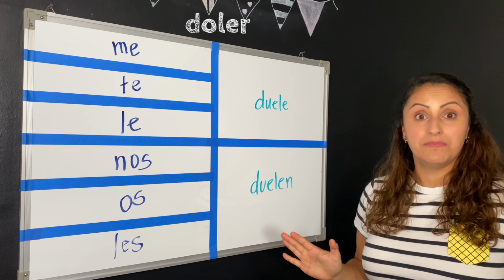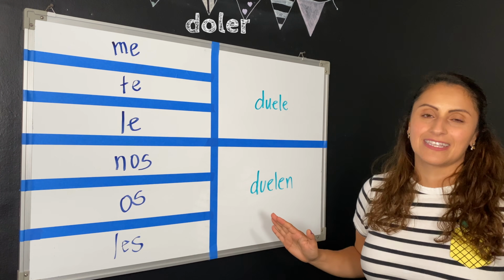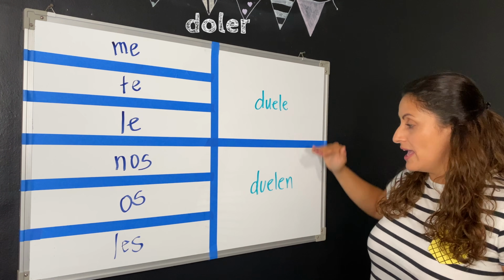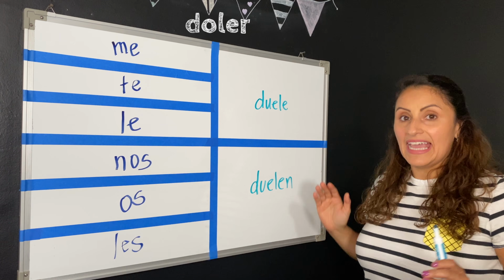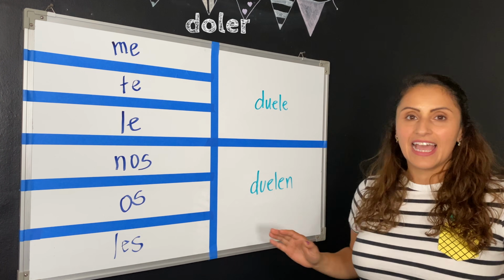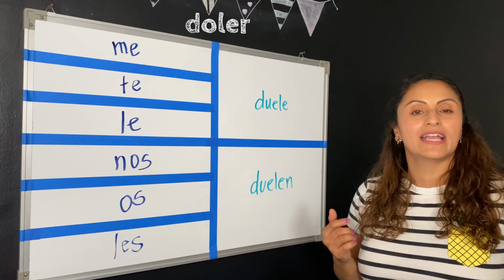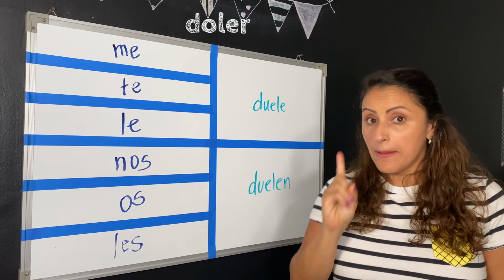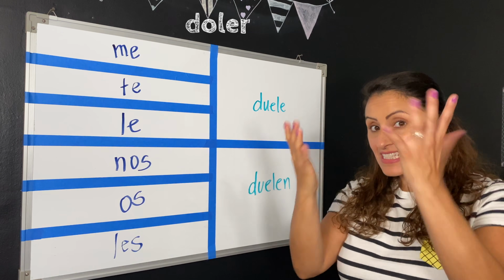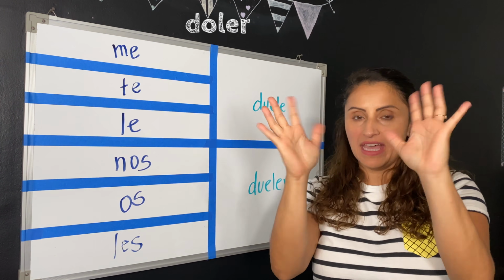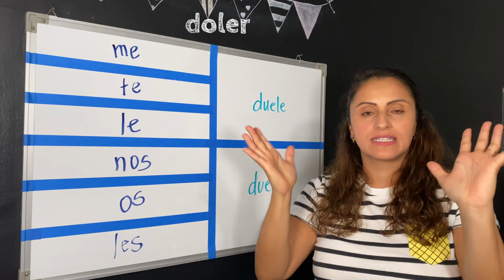Again, this should look familiar because it's very, very similar to the verb gustar. So again, we have a singular form and we have a plural form. It depends on what is hurting. Not how many people are hurting, but what is hurting. My hand hurts, duele, but my hands hurt, duelen. Again, it depends on the number of body parts that are hurting.